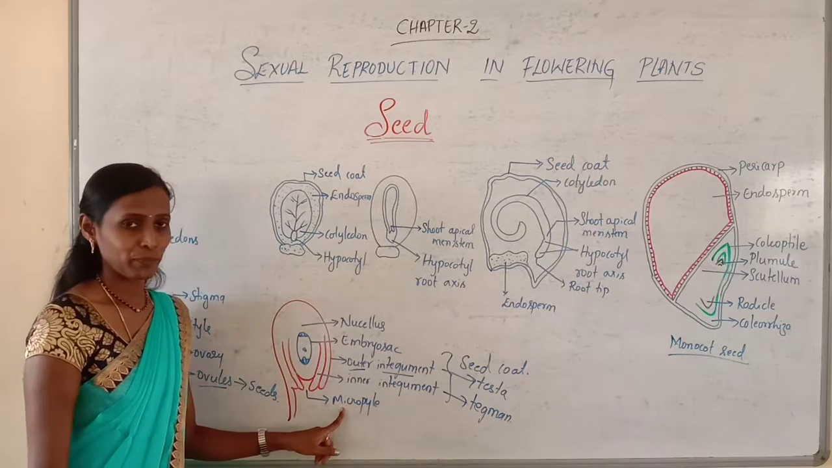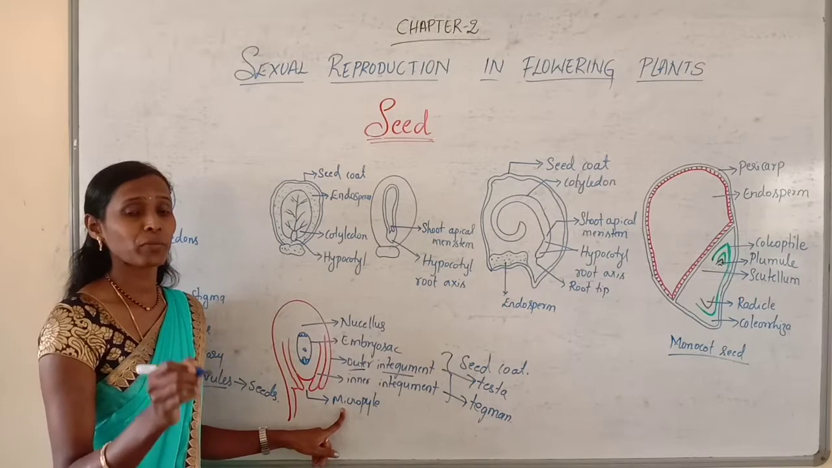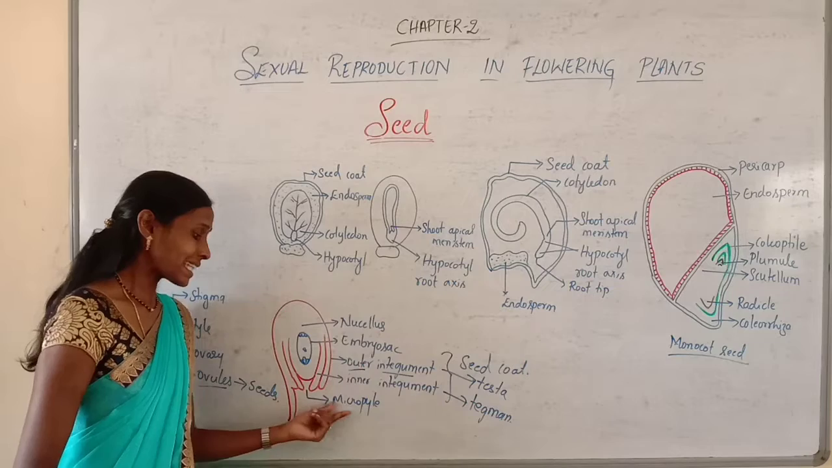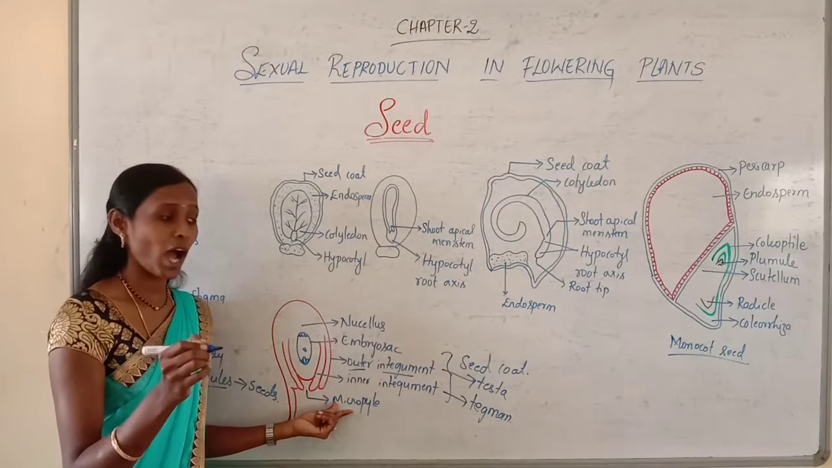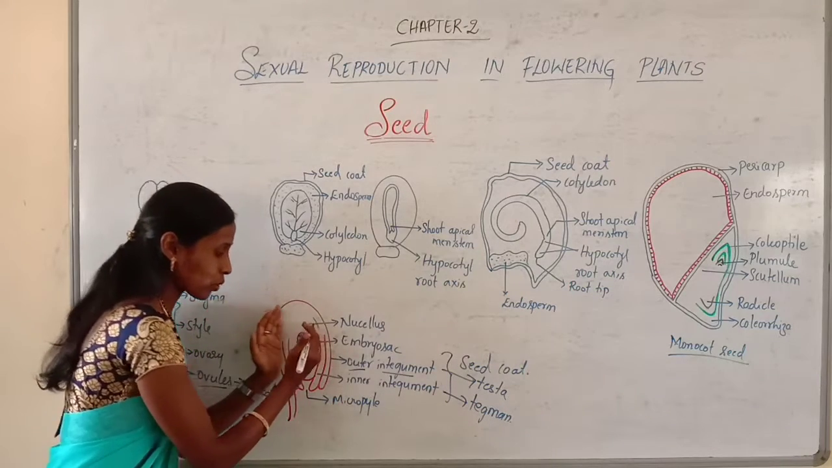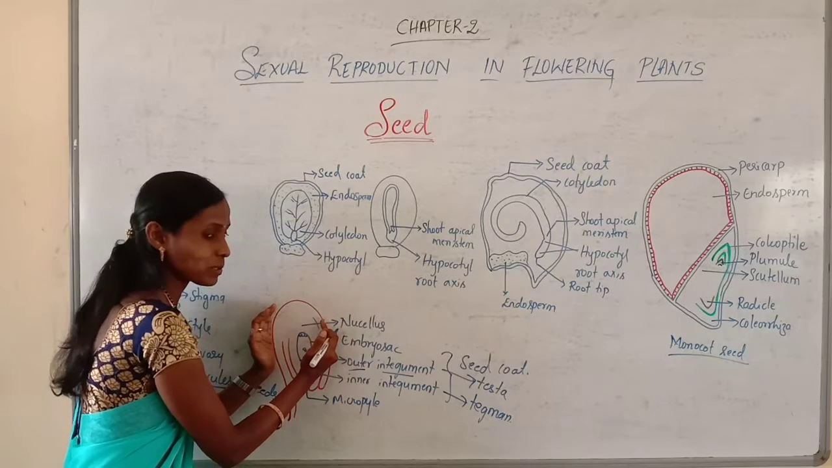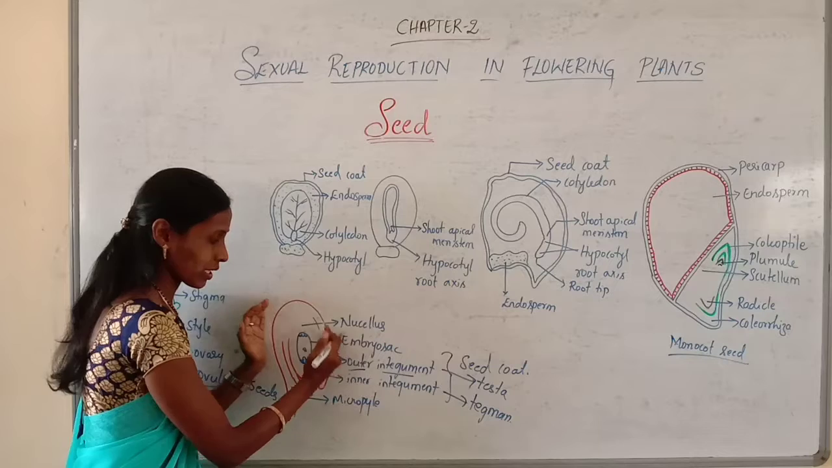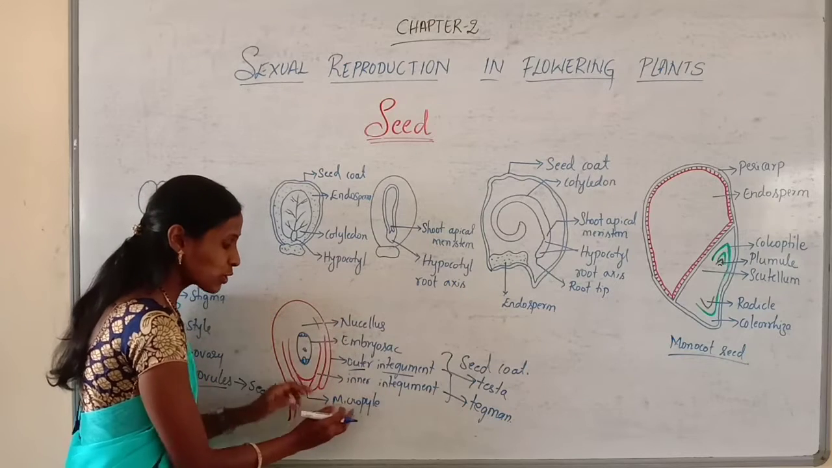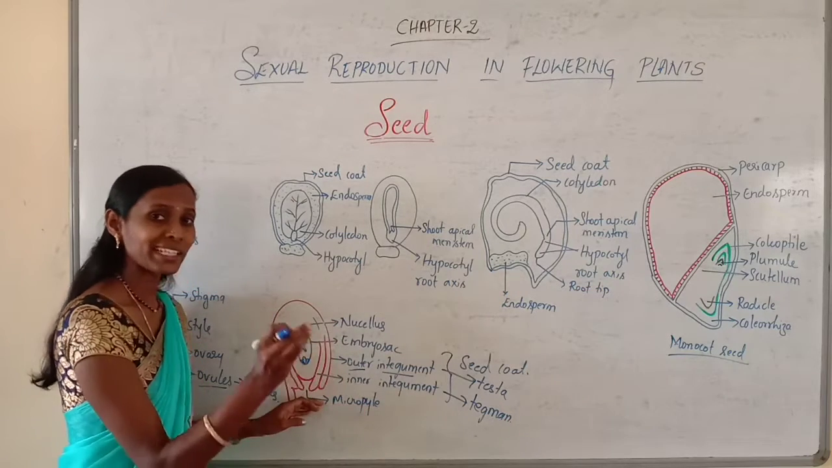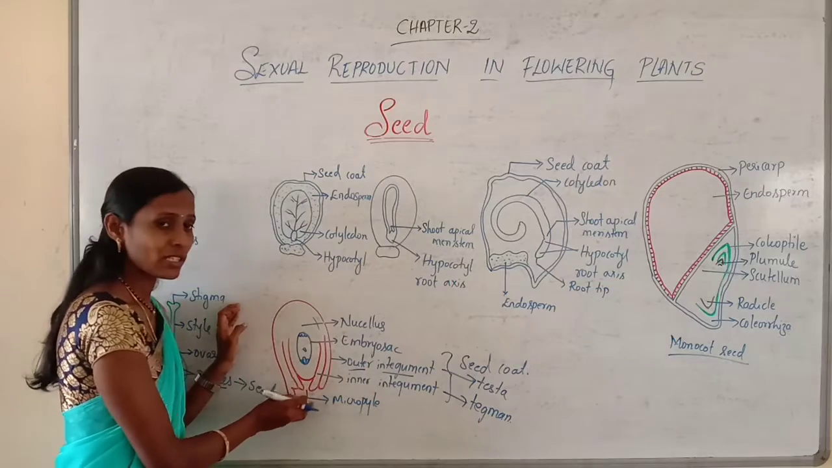And this micropyle is the region where the integuments do not cover the ovule. This micropyle remains as a small pore in the seed coat. So if this is the ovule, it develops into seed. These integuments become the seed coat. The integuments become the seed coat. And this micropyle remains as a small pore in this seed coat.